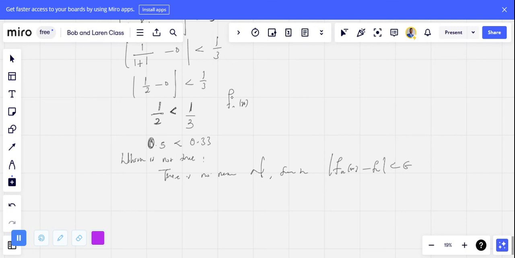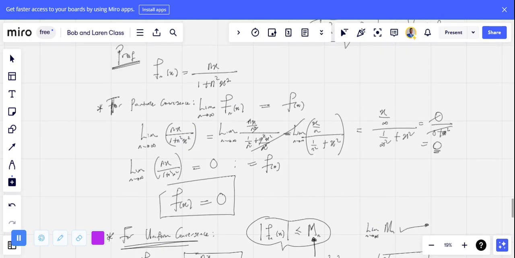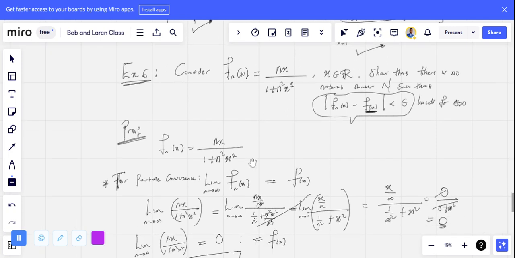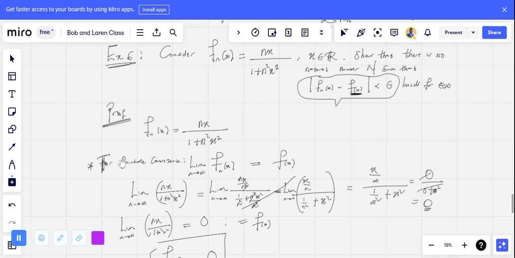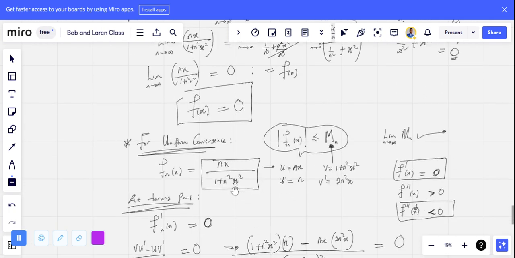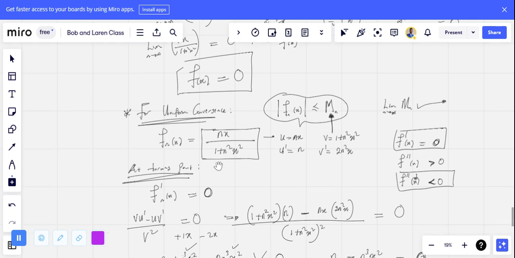From our previous explanation, we picked example 6 of this lecture, which says consider f_n(x) equals nx over 1 plus n squared x squared. I was able to show that it converges pointwise to 0. At the same time, I explained step by step how to test for uniform convergence.